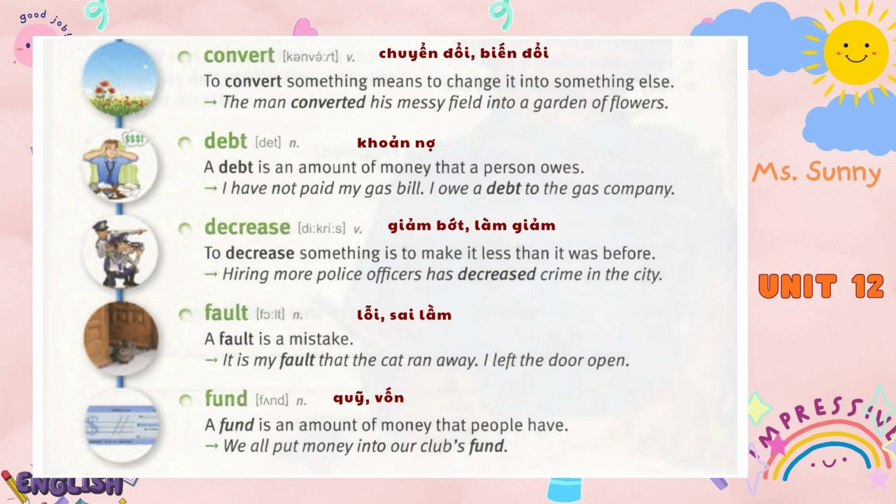Convert. To convert something means to change it into something else. The man converted his messy field into a garden of flowers.